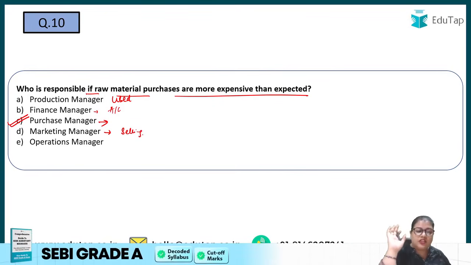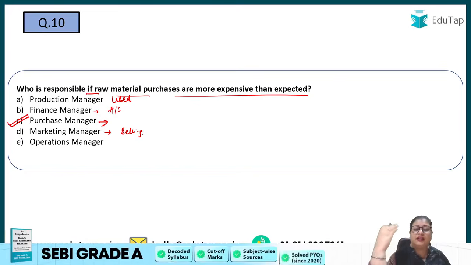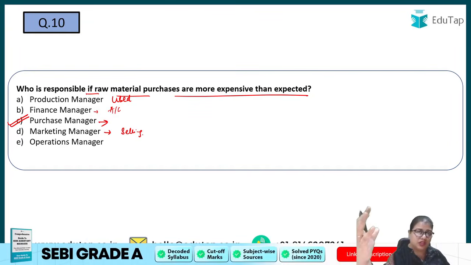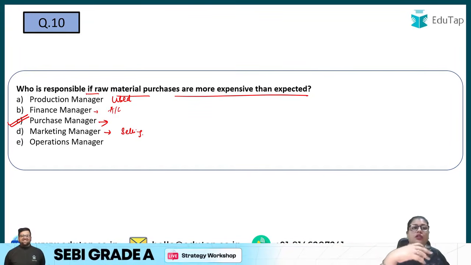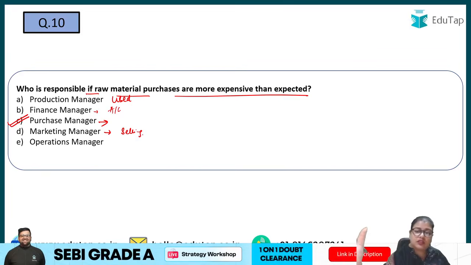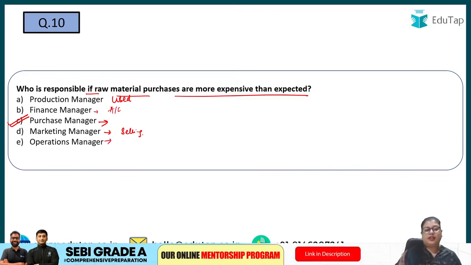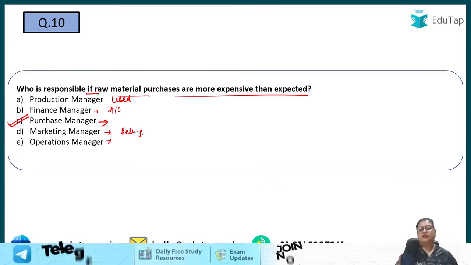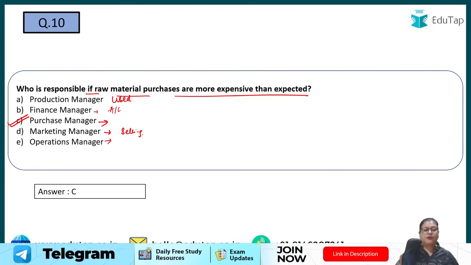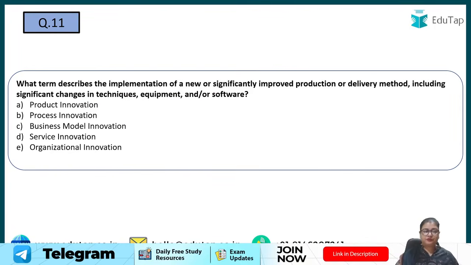Then operations manager will say I am handling all the production and the whole production department, that how is the workers doing and what is the activity that they are performing. I am not concerned about the purchases. So operations manager is also the incorrect one. So purchase manager is the correct answer. That is, he will be responsible, right? So option number C. Next, question number 11, that is, what term describes the implementation of a new or significantly